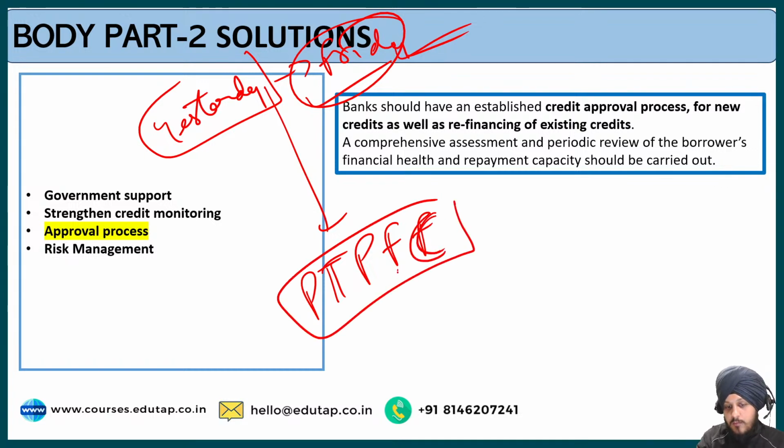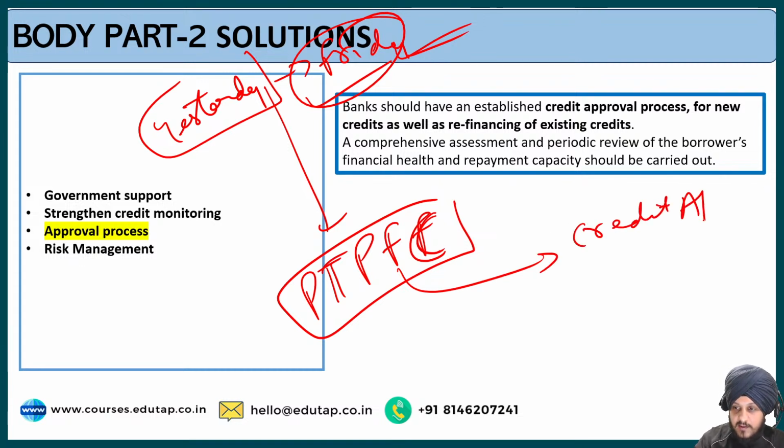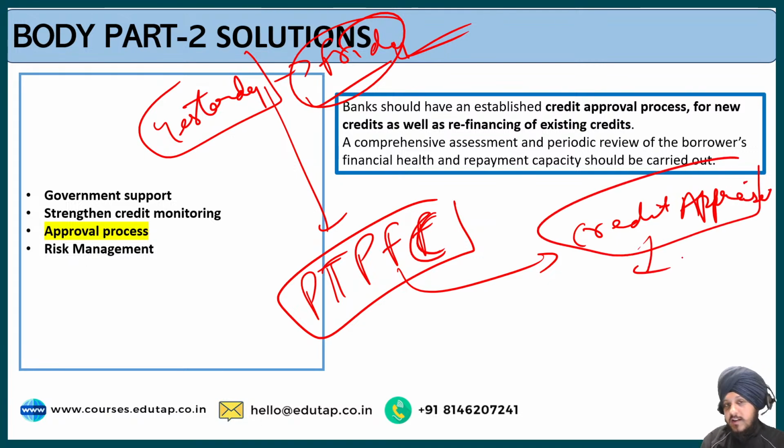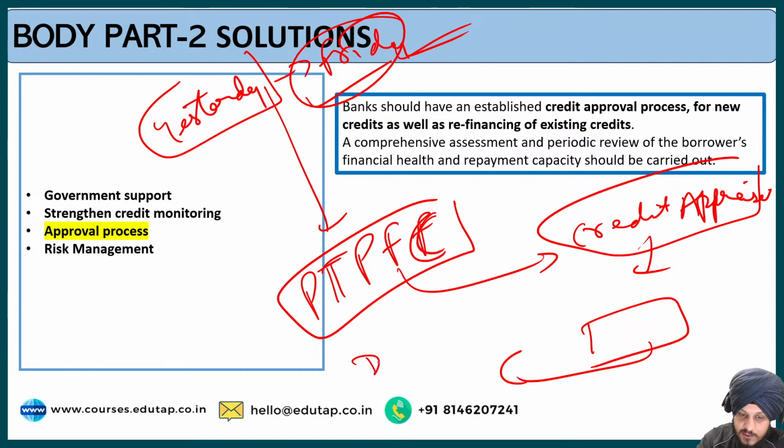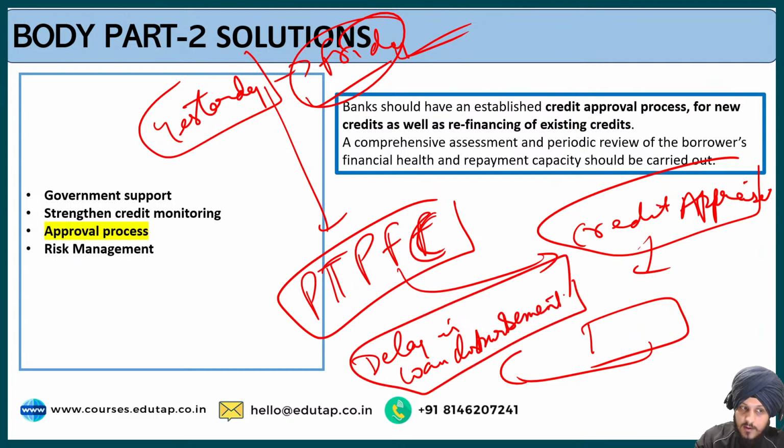While discussing it, I talked about the process of credit appraisal, and how credit appraisal is a challenging process for the banks. They have to connect to multiple entities, and what does it lead to? It leads to delay in the loan disbursement by the bank. So this is another major problem regarding the approval process. It delays the approval of loans in the bank.